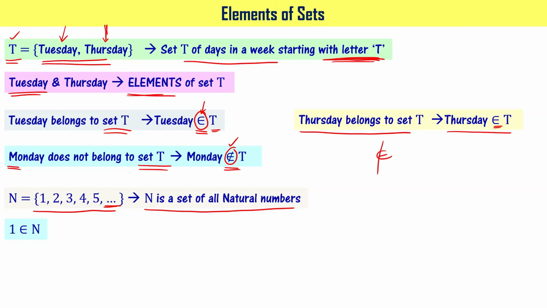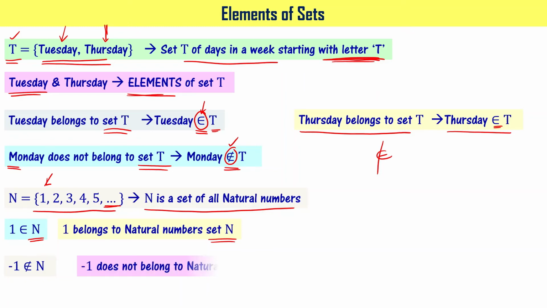Here, 1 belongs to set N because 1 is one of the natural numbers. 1 belongs to natural numbers, denoted using set N. -1 does not belong to set N because -1 is a negative number. It belongs to integers. It does not belong to natural number set N. So that is mathematically represented as -1 does not belong to N. Understood?